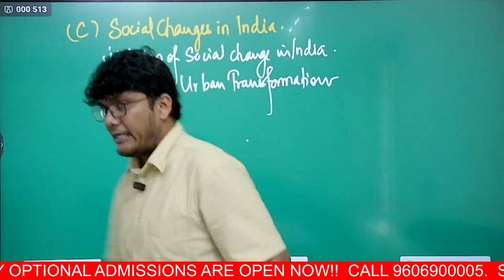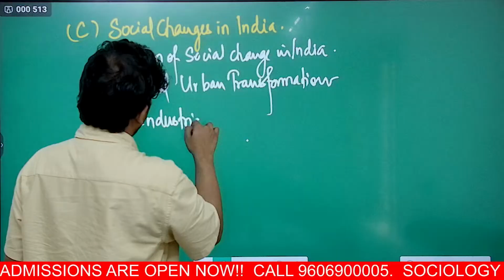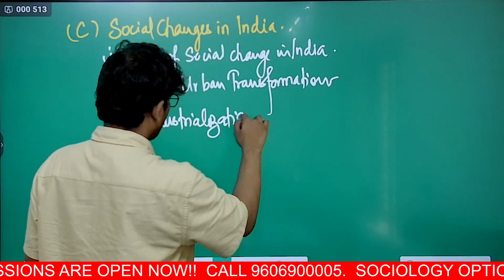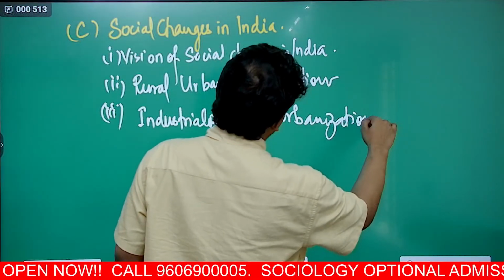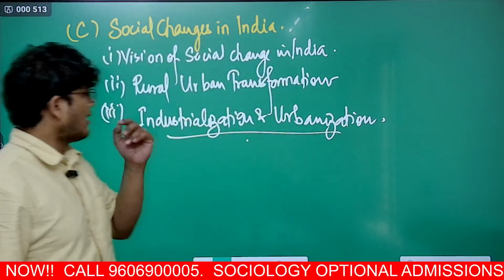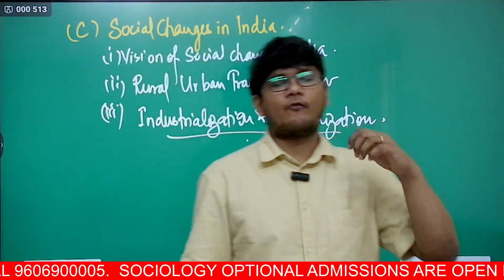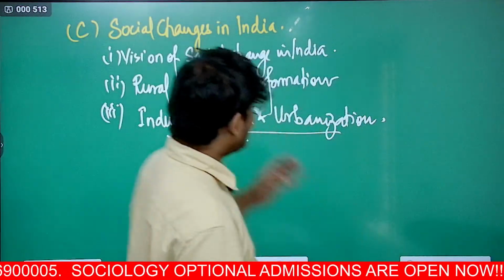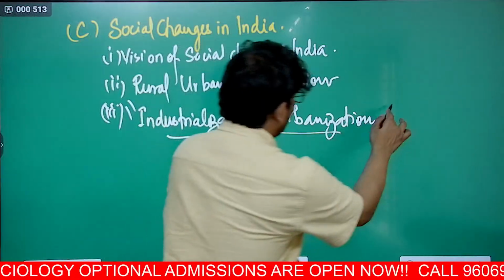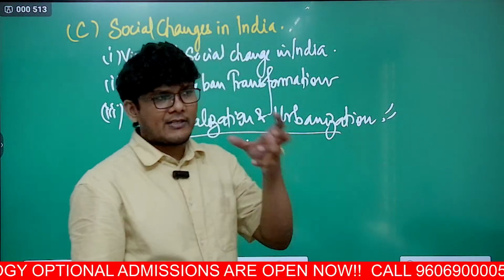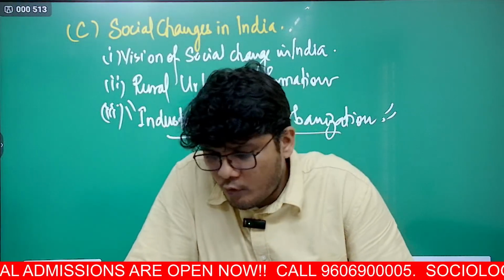And then the next is industrialization and urbanization. Now what makes these topics interesting is we trace them to their origin. How did industrialization start? When did it start? Why did urbanization start? What was the reason for it? What is the similarity of industrialization and urbanization? What are the differences? What is the present situation? What social issues do they create? All this and much more is what we will see.